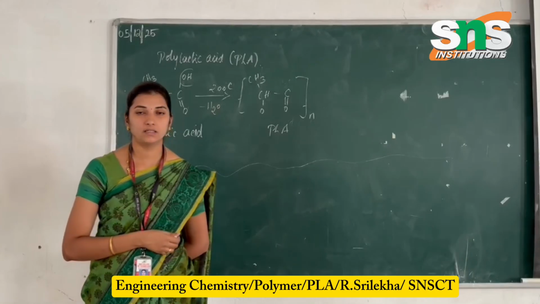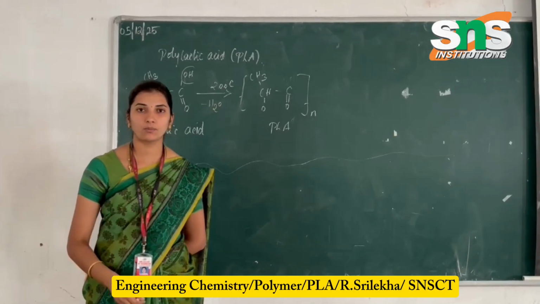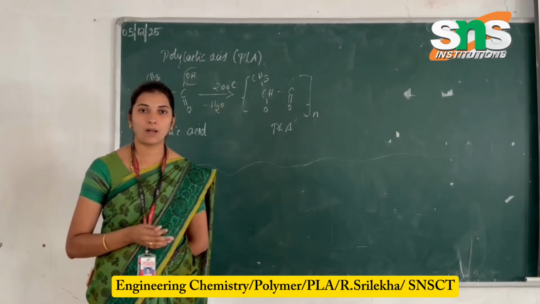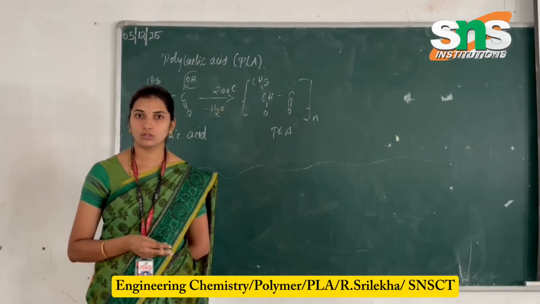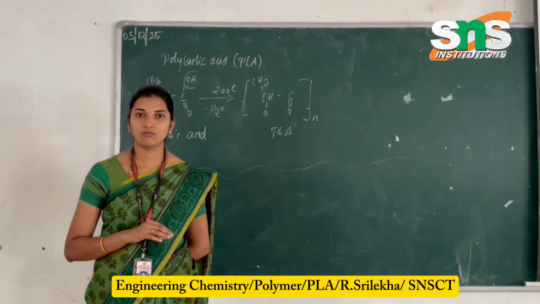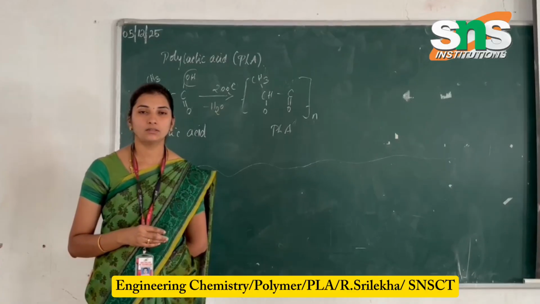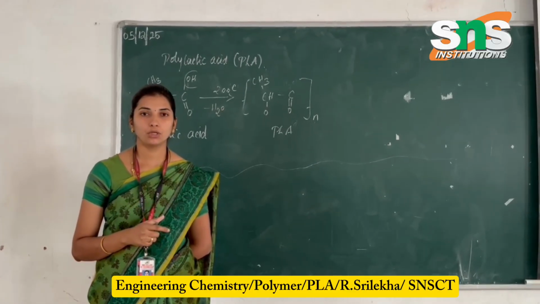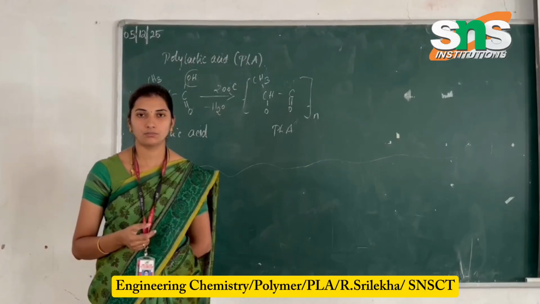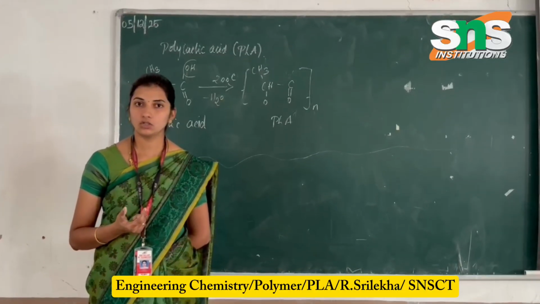Polylactic acid is based on a different form of polymers based on the monomer. Previously we have discussed all these polymers, which have different types. But polylactic acid is mainly different from the other polymers because it is fermented from the starch of plants, corn, maize and sugarcane pulp.